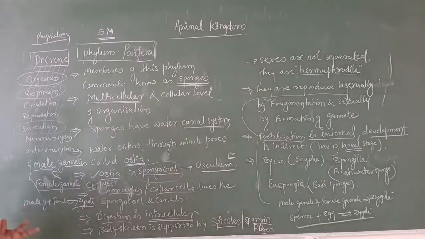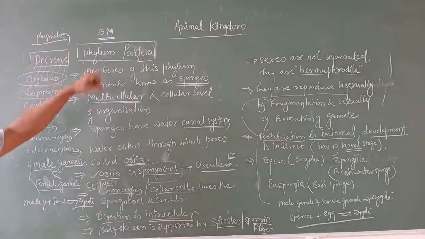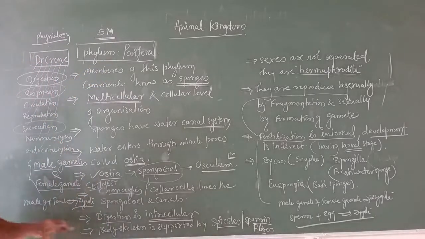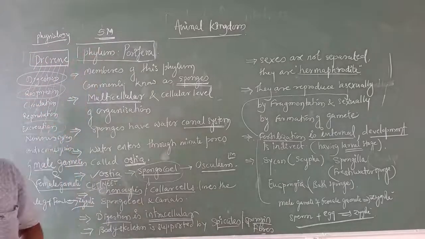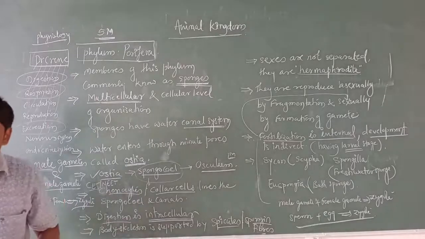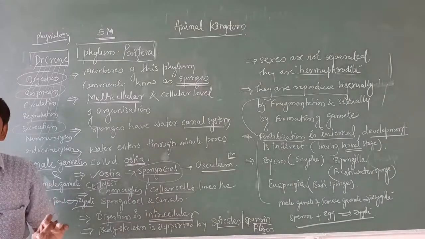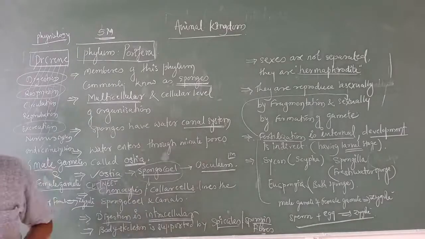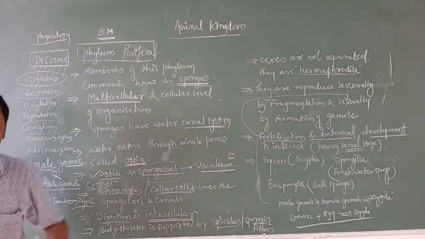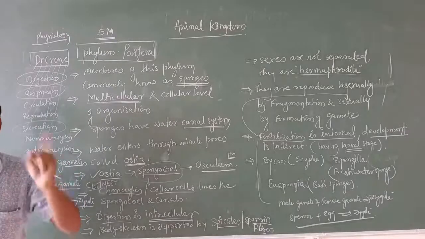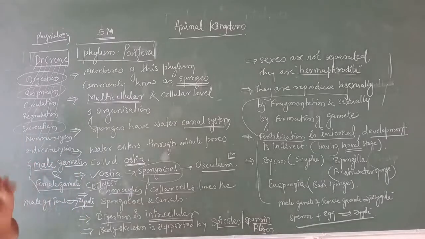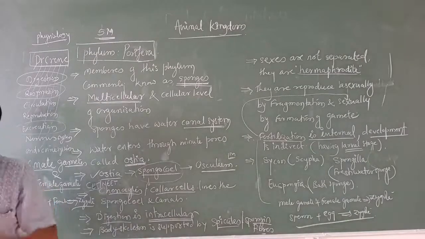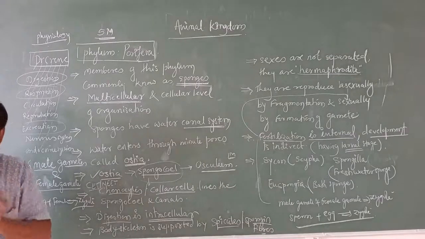Now here, once again I am going to repeat the general characters of phylum Porifera. The members of phylum Porifera are generally called sponges. These sponges are multicellular and they show the cellular level of organization. The third point is the unique character. These poriferans have the water canal system, and in the water canal system, water enters into the sponge's body through the minute pores. We are going to call them ostia.